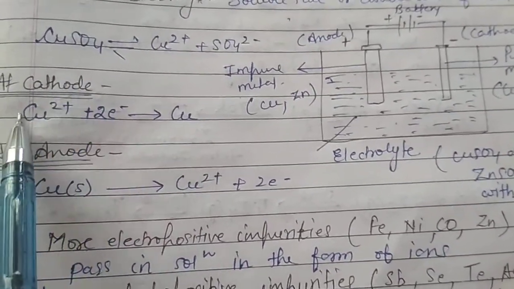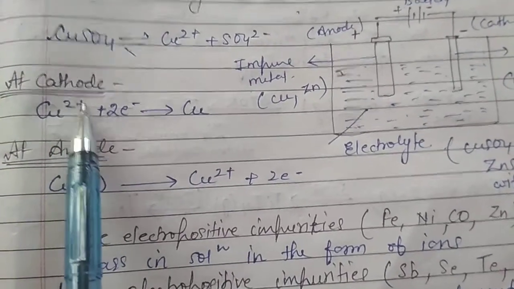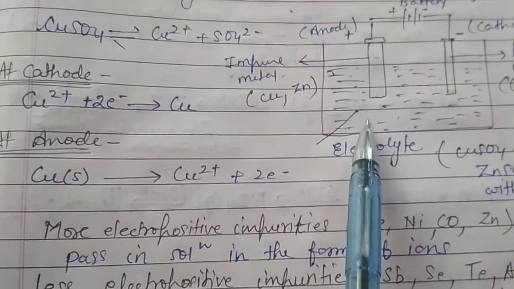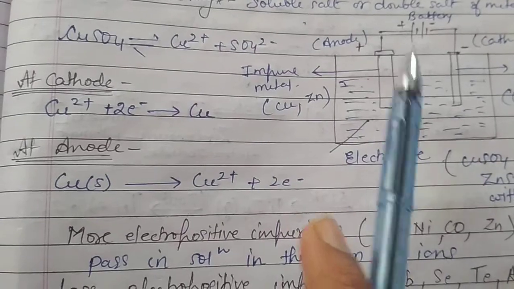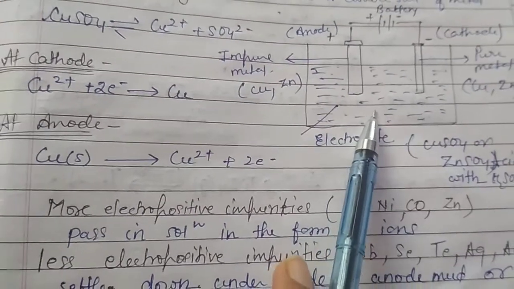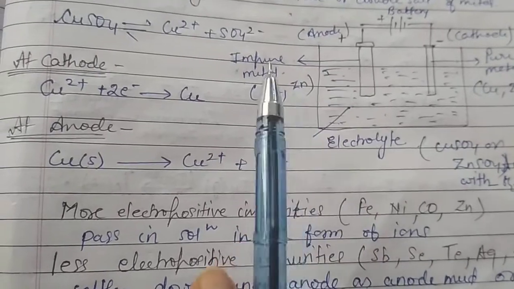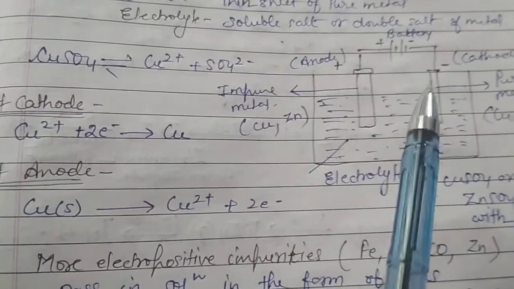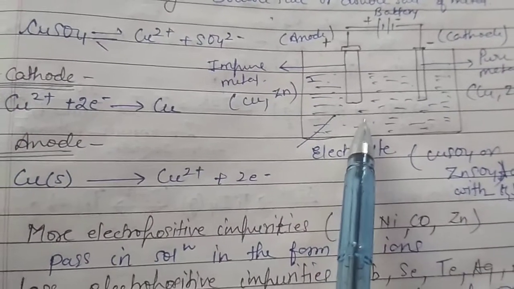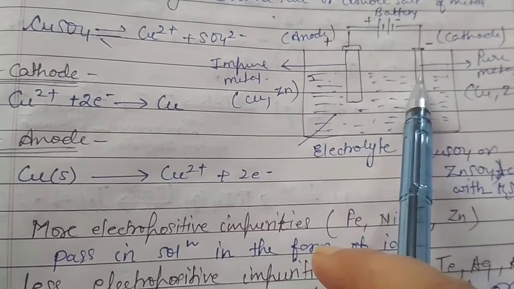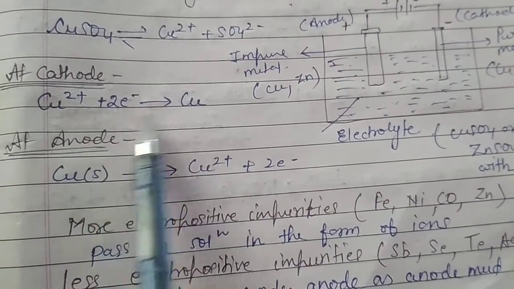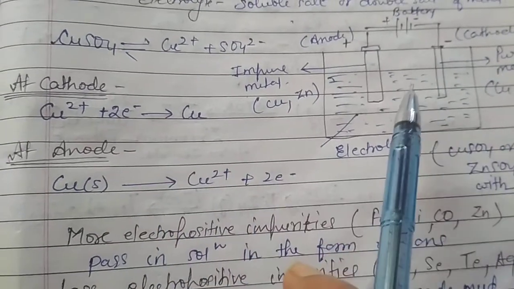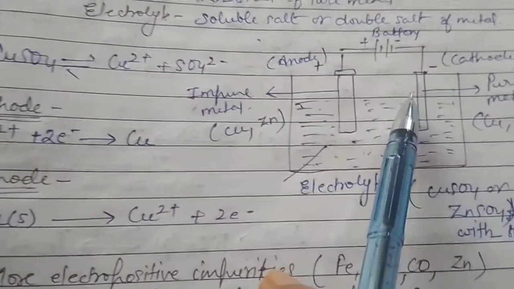We are able to see at cathode, as at cathode always reduction takes place. So at cathode, the copper ion or the zinc ion, whatever we have taken as an electrolyte. If we are talking about copper refining, we are to take copper sulfate solution with sulfuric acid, and if we are talking about zinc, we are to take zinc sulfate with sulfuric acid. So suppose I am talking about the copper one, the copper ion from the electrolyte moves towards the cathode. As I have told you, the reduction takes place. So copper ion plus 2 electrons will give copper, and that pure copper would be deposited on the cathode.